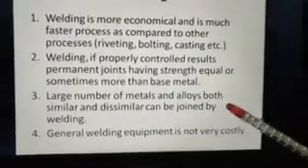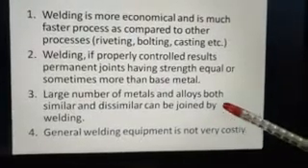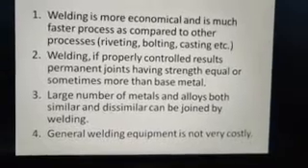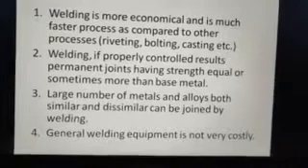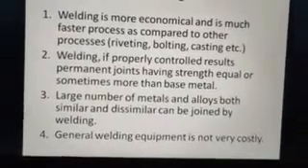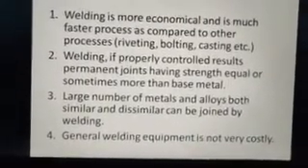And a large number of metals and alloys, both similar and dissimilar, can be joined by welding. So in case we have to join two dissimilar materials or metals, we can use a suitable filler material which has metallurgical joining properties adjustable with both the base metals.